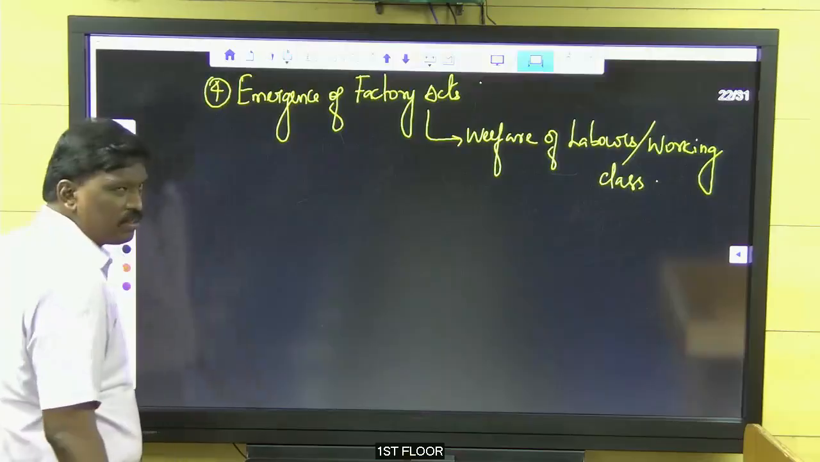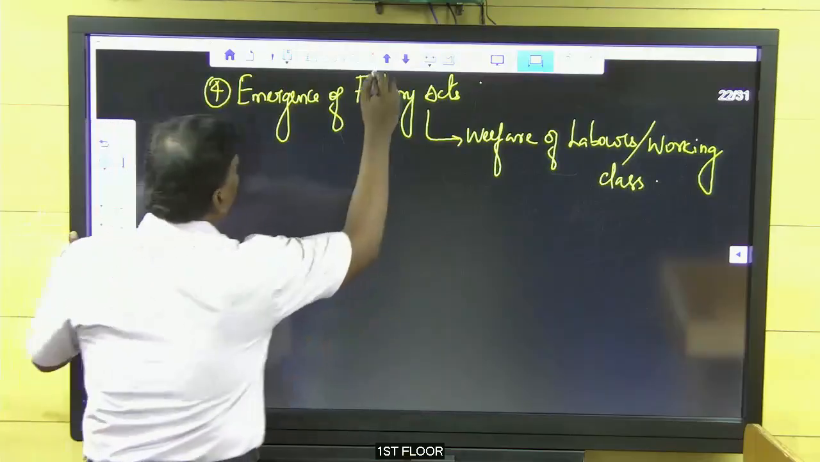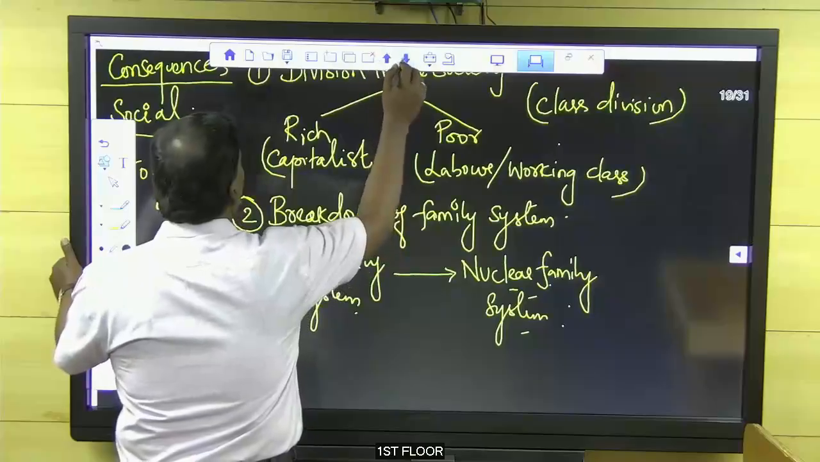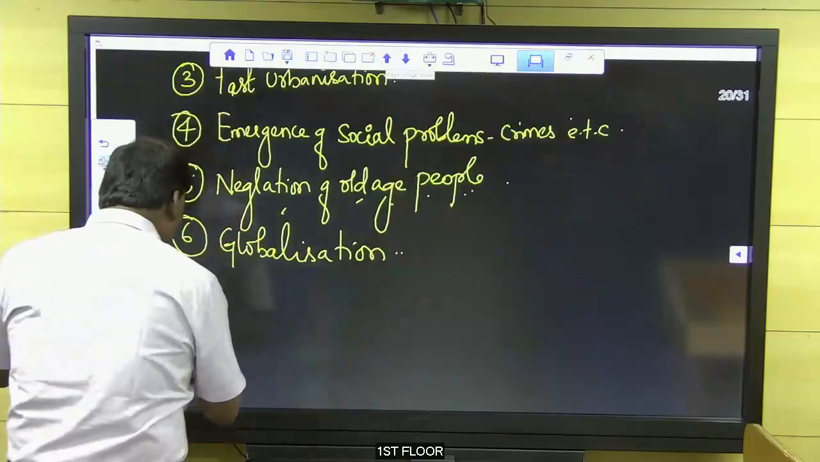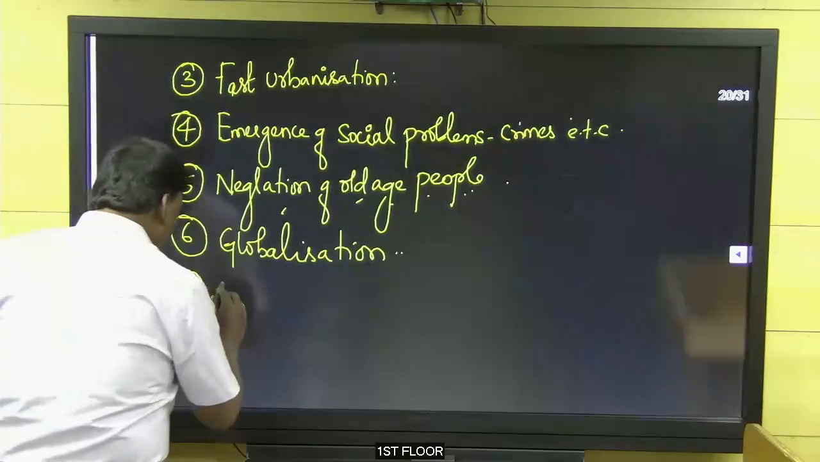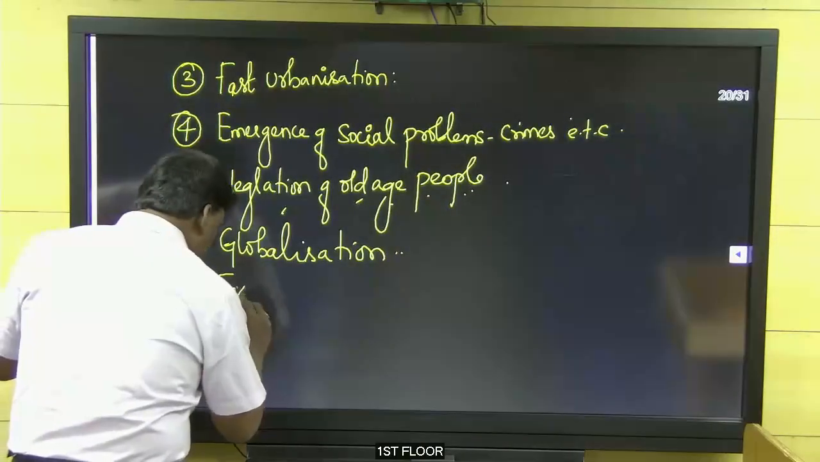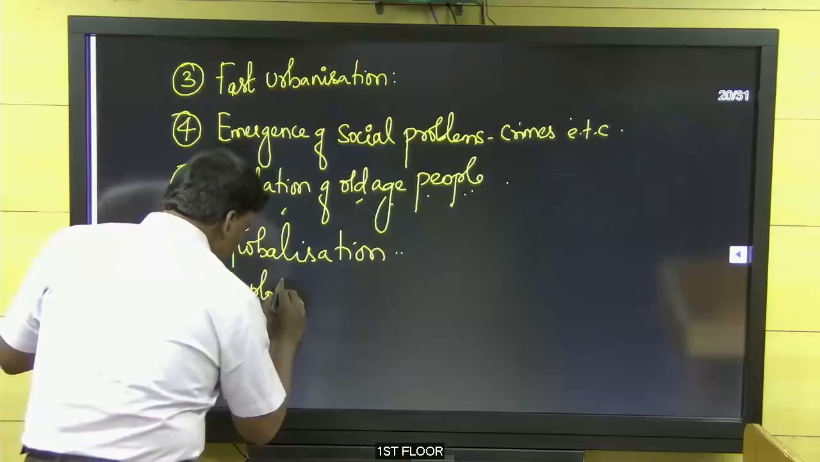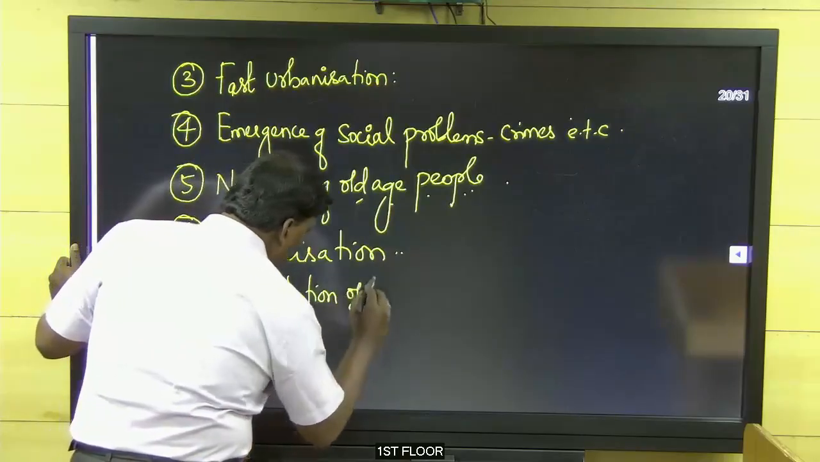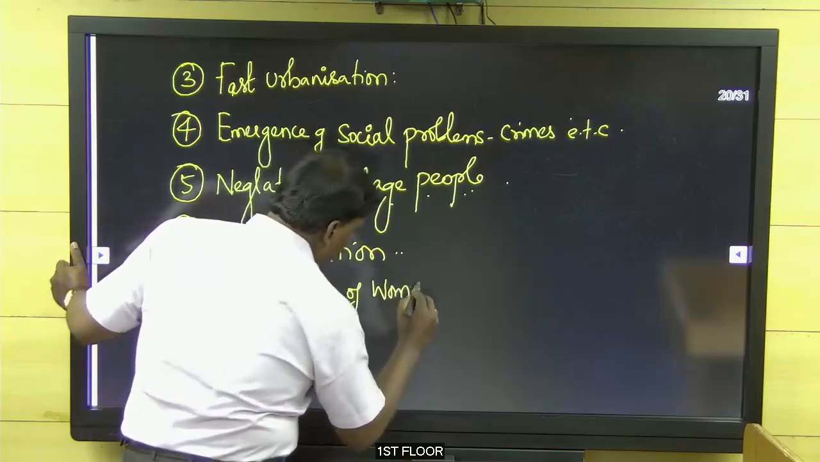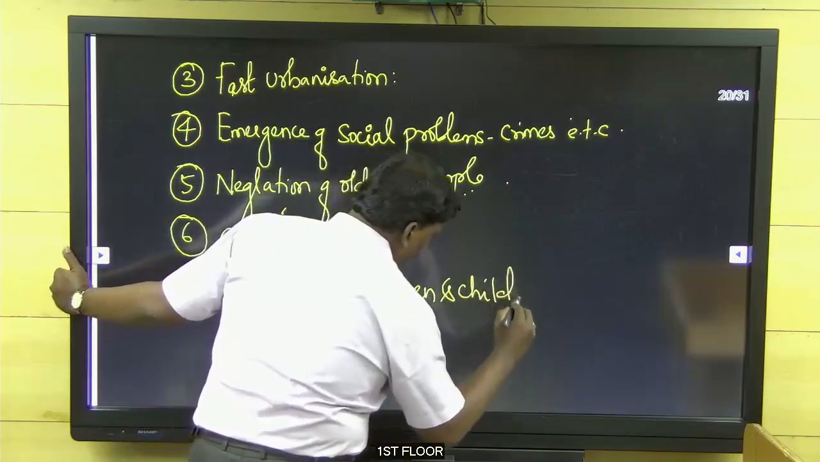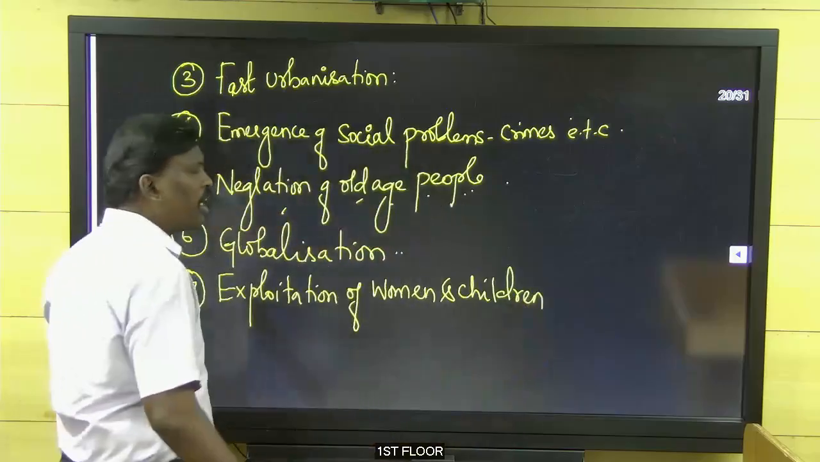There are only four points. I forgot one point here. You take down this in the social section, you add one more point. I forgot it. Only one point: exploitation of women and children.